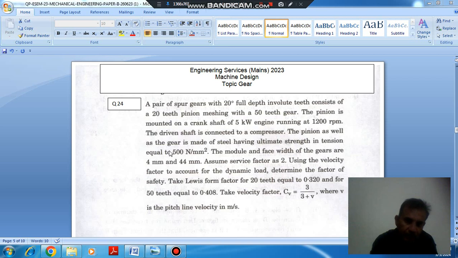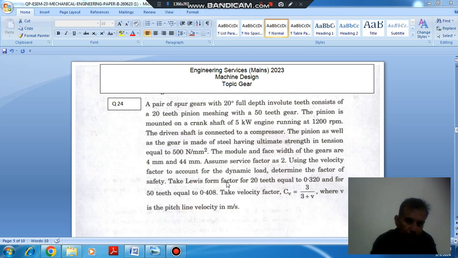The pinion as well as gear is made of steel having ultimate strength on tension equal to 500 Newton per mm square. The module and face width of the gear are 4 mm and 44 mm. Assume service factor as 2, using the velocity factor to account for the dynamic load. Determine the factor of safety.